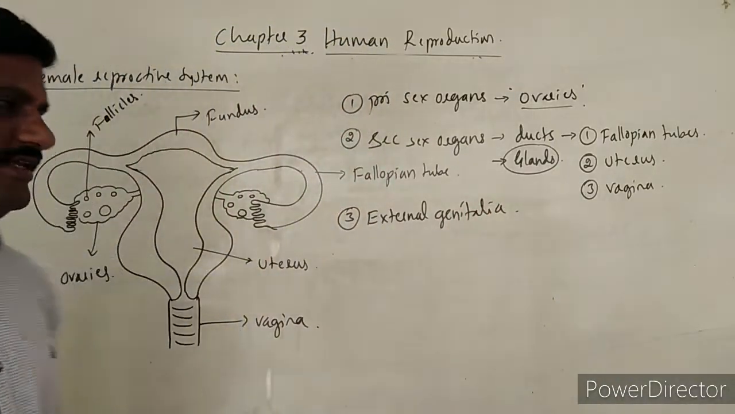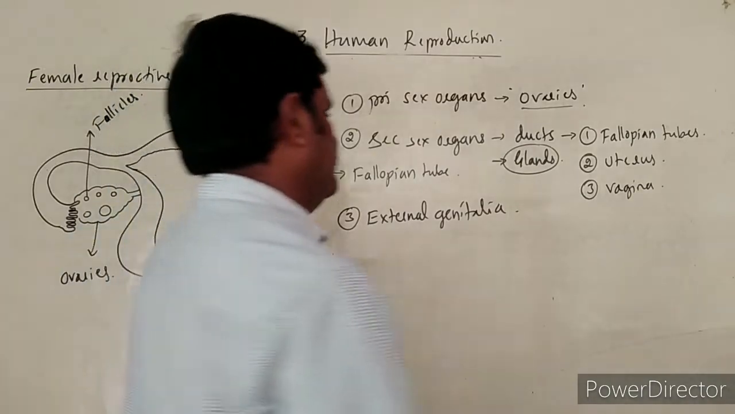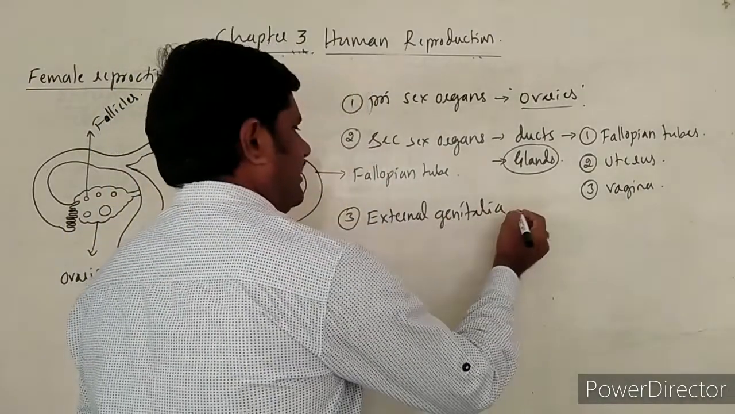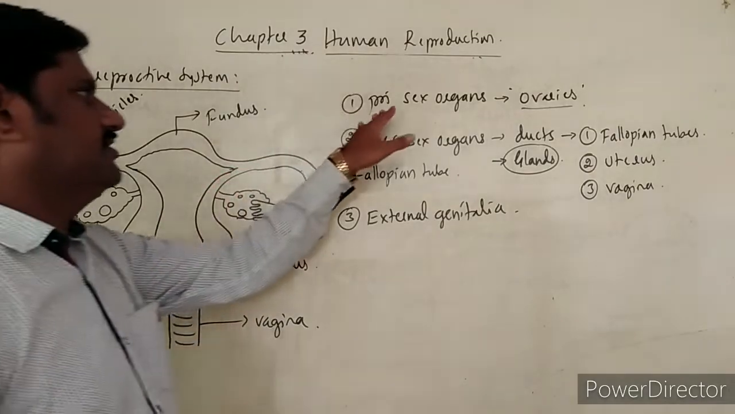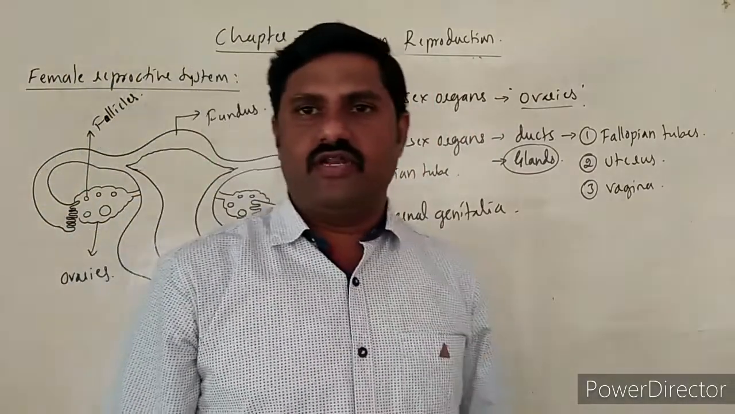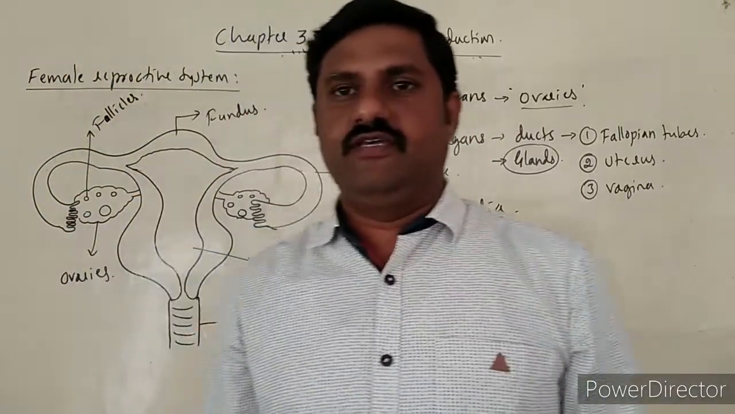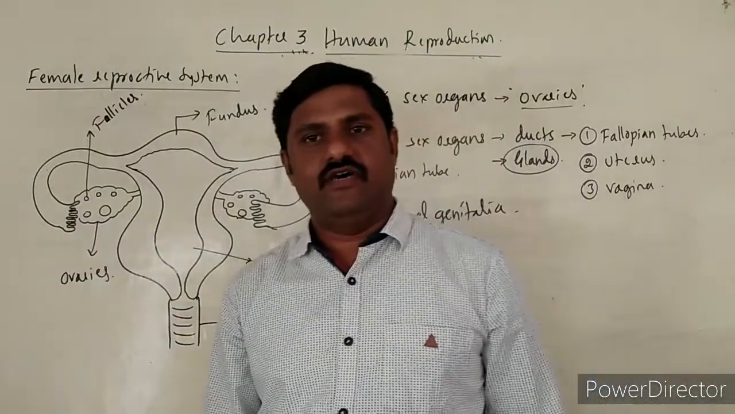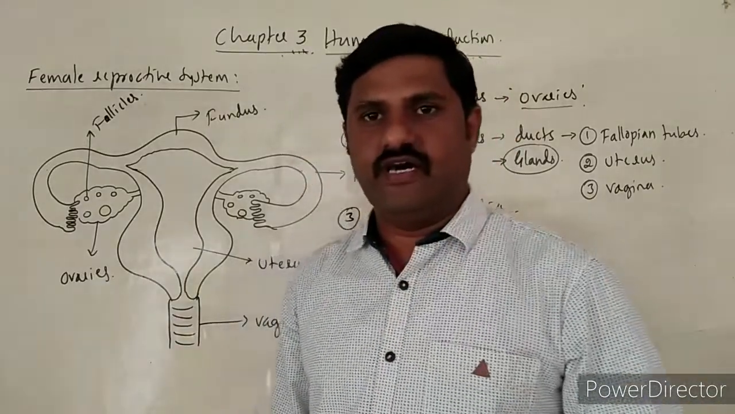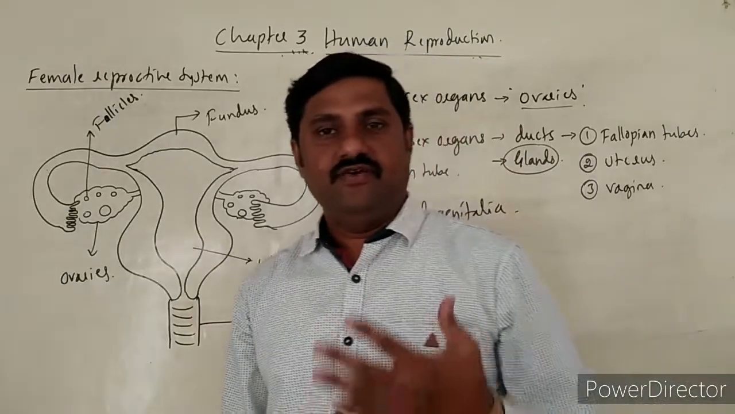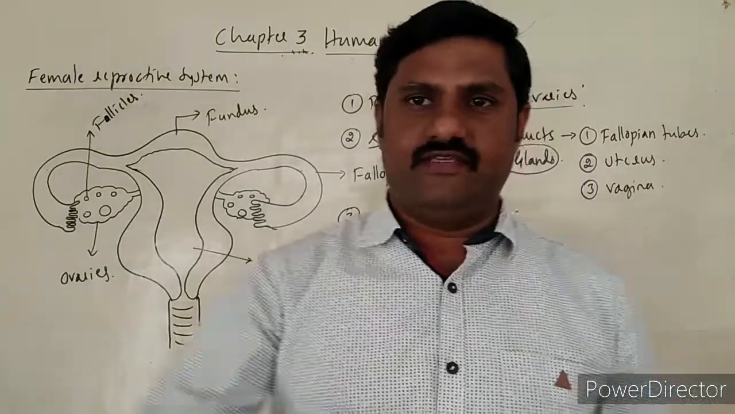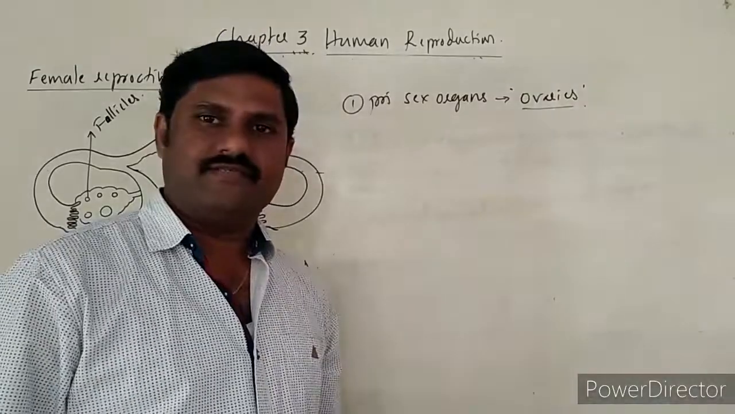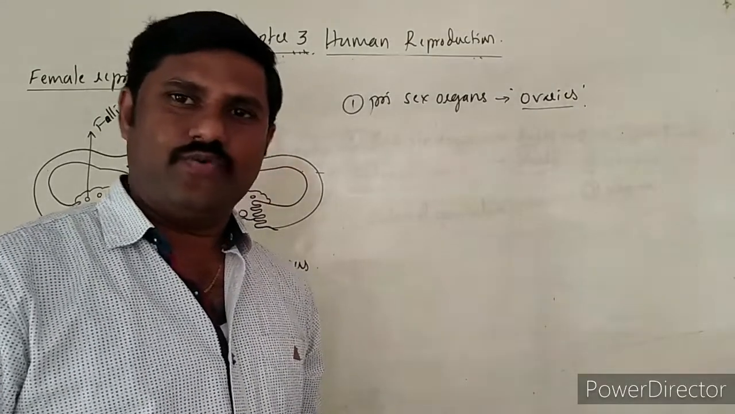External genitalia that we come across. Here, external genitalia itself is explained later. First of all, we'll have to start with the primary sex organs. They are nothing but ovaries, right? So let us start with the ovaries. What these ovaries are, how their structure is, what they help for, everything we go on discussing now. Yes, let us start with the ovaries.